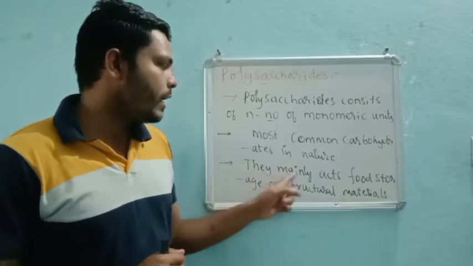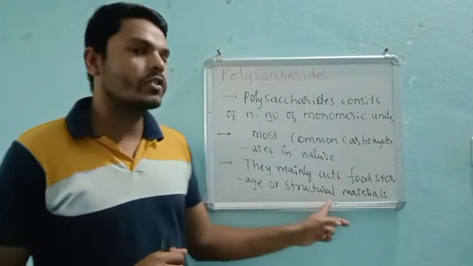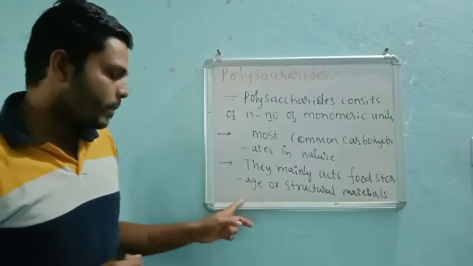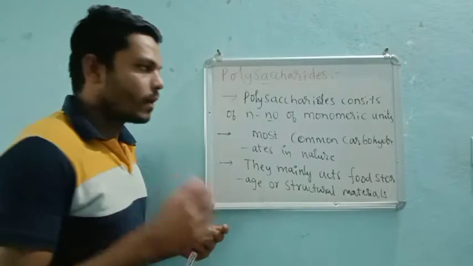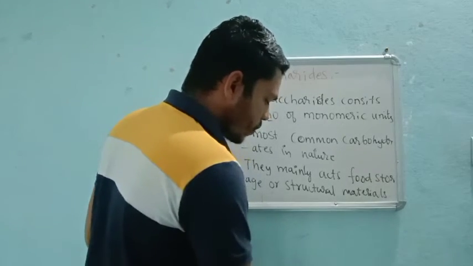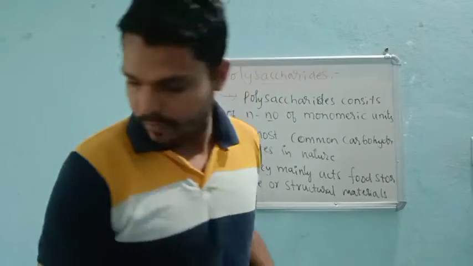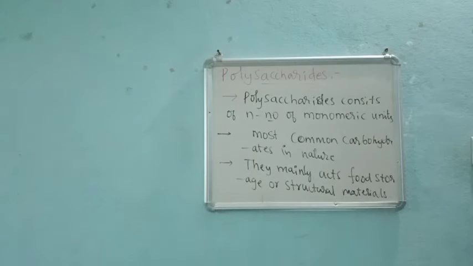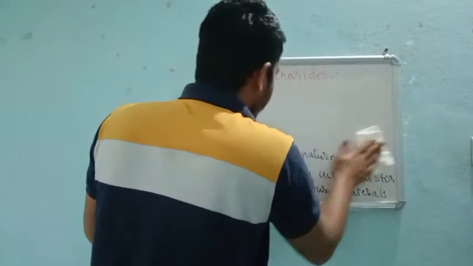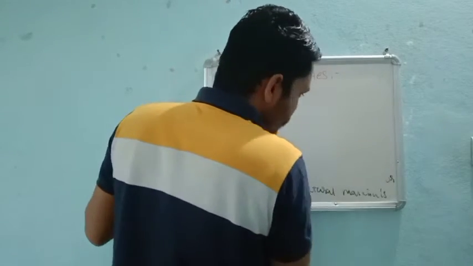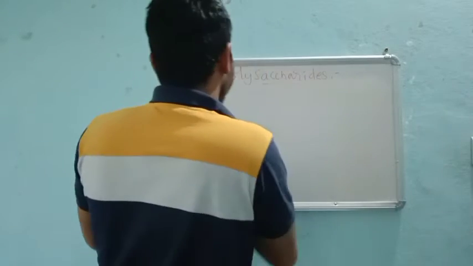That's why they mainly act as food storage or structural materials. Some examples are starch, cellulose, and glycogen. Among polysaccharides, the most common are starch, cellulose, and glycogen.